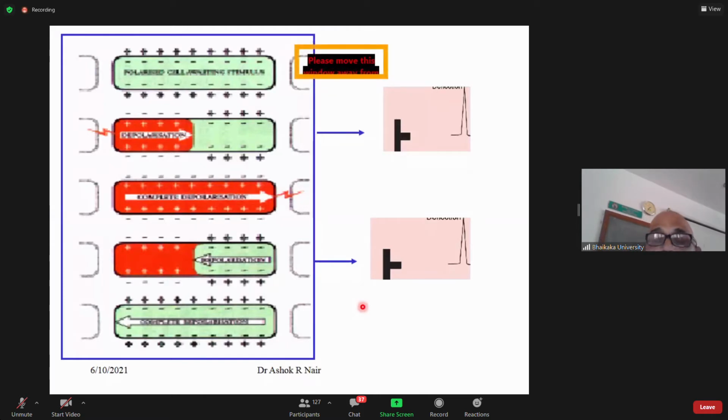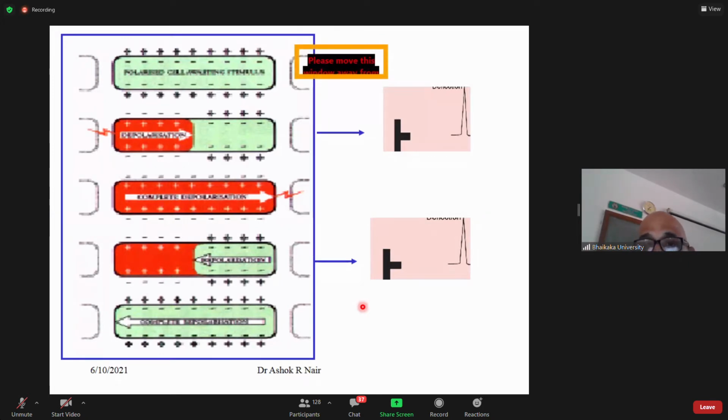In the case of atria, the region which got depolarized first is getting repolarized first. So normally in atria, the atrial depolarization, P wave, is seen. Atrial repolarization wave is normally not seen. But if it is seen, it will be in the opposite direction of the P wave. Okay.